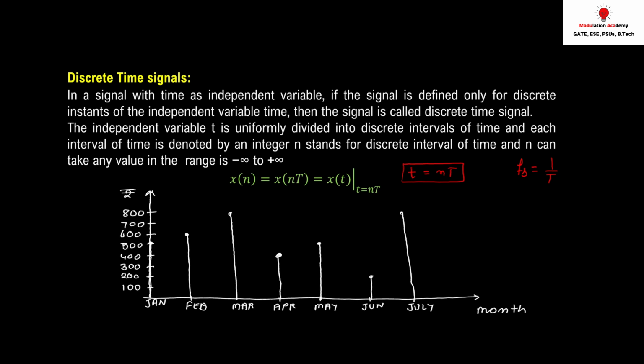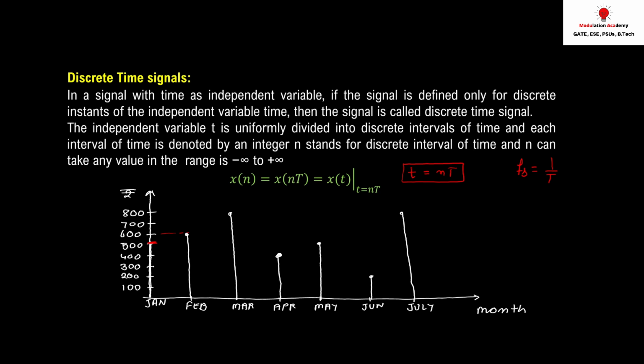This is a plot of expenditure of a company according to month. You can see that in January you are going to have 500 rupees. In February you spend 600 rupees, and so on.